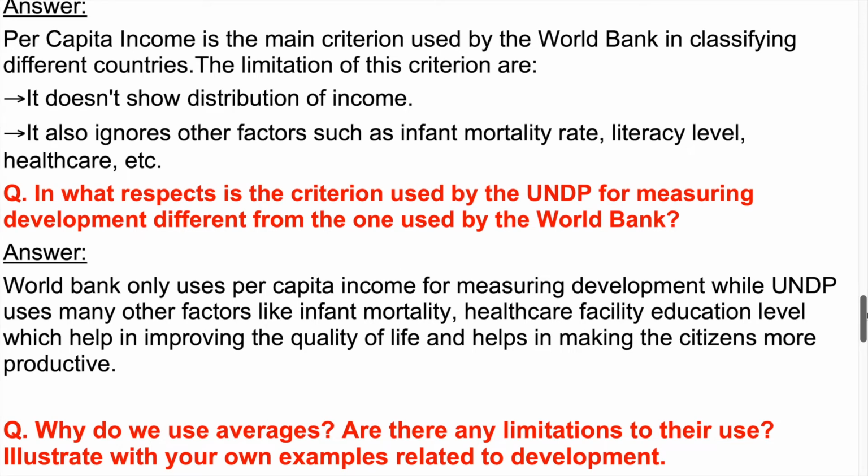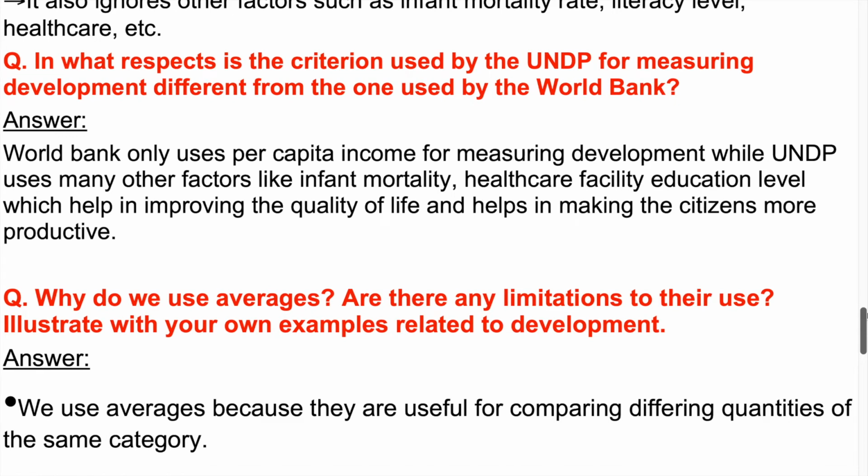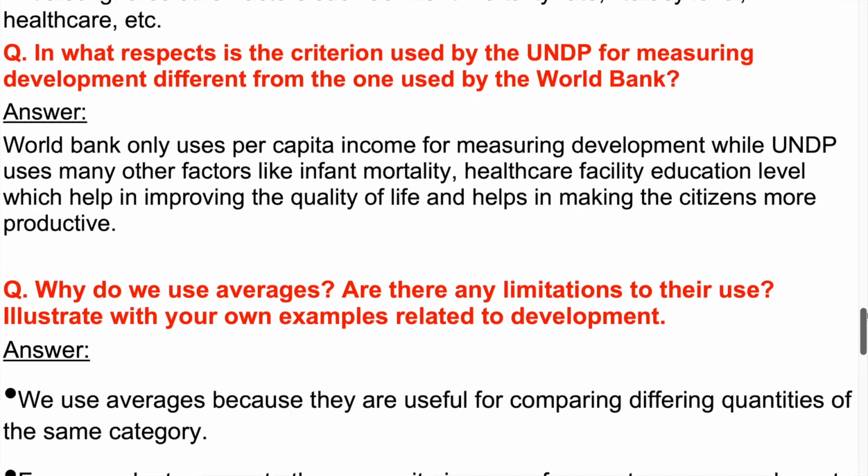Question. In what respects is the criterion used by the UNDP for measuring development different from the one used by the World Bank? Answer. World Bank only uses per capita income for measuring development, while UNDP uses many other factors like infant mortality, healthcare facility, education level, which help in improving the quality of life and help in making the citizens more productive.